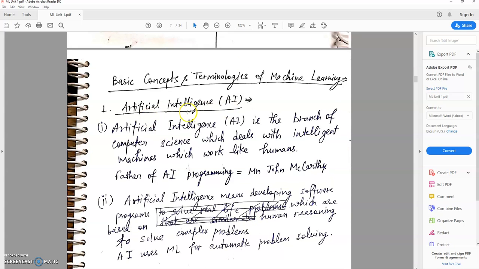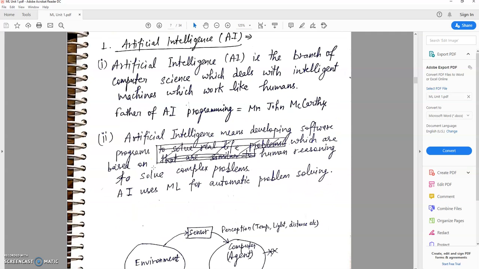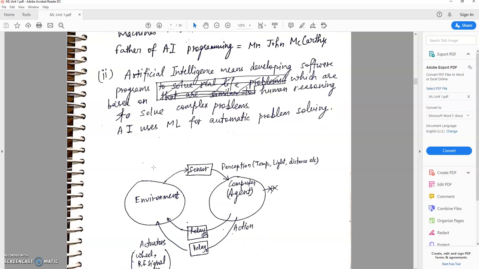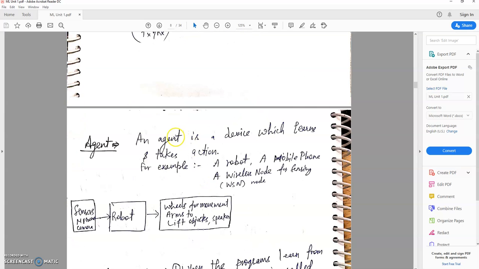So what are the basic concepts and terminologies of machine learning? First of all, we will discuss artificial intelligence. Artificial intelligence is the branch of computer science which deals with intelligent machines which work like humans. The father of AI was Mr. John McCarthy. Artificial intelligence means developing software programs which are based on human reasoning to solve complex problems. AI uses machine learning for automatic problem solving. This is the diagram of artificial intelligence. This is the environment and there is a computer which learns from the environment using sensors and provides some actions using actuators.